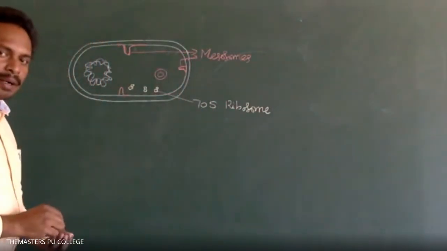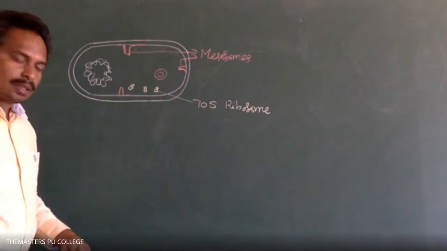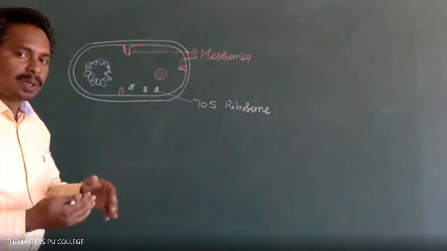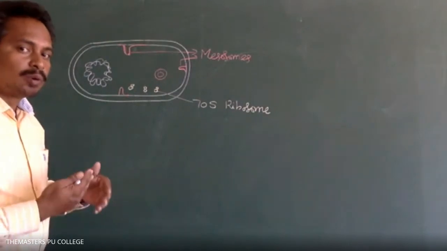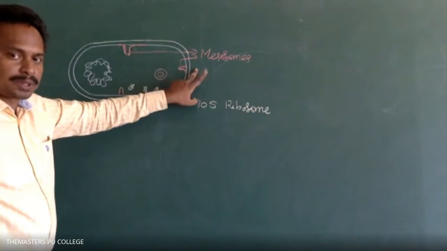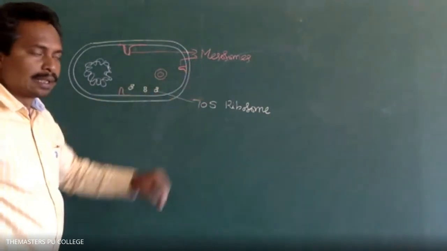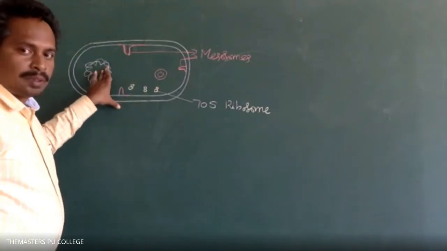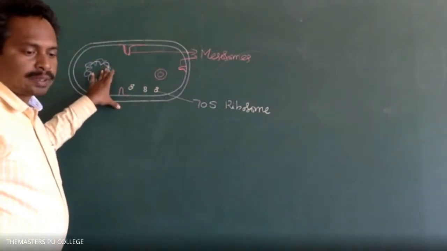In prokaryotic organisms, this is a peculiar, special character: the cell membrane forms foldings, known as mesosomes. Is it clear? Yes, sir. Clear, sir.